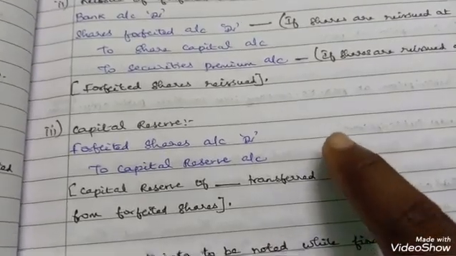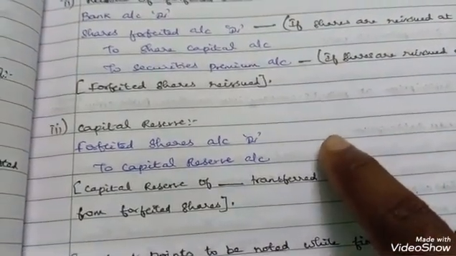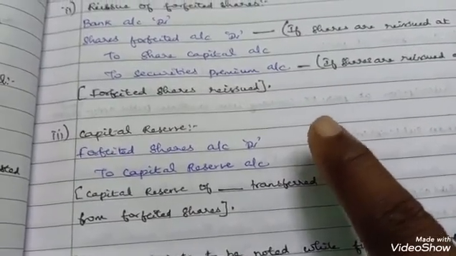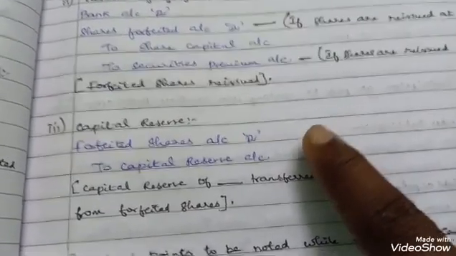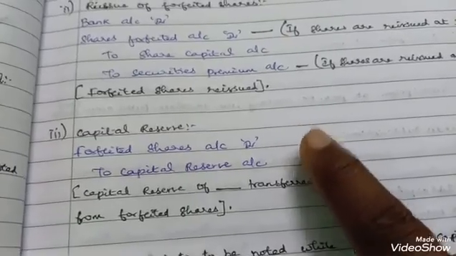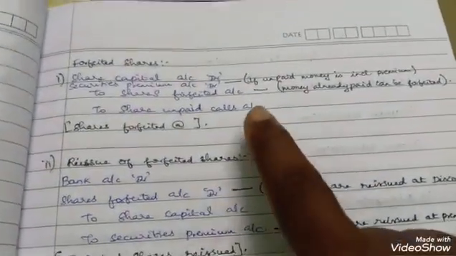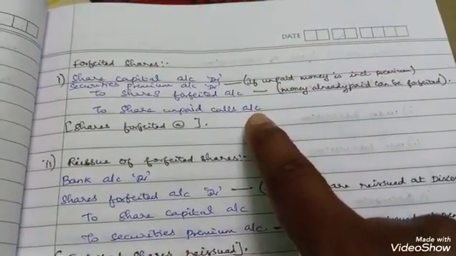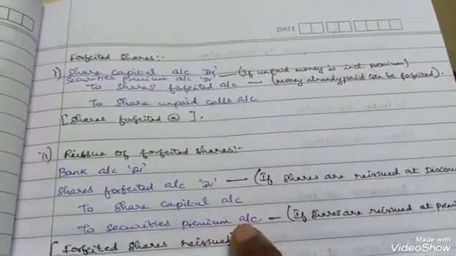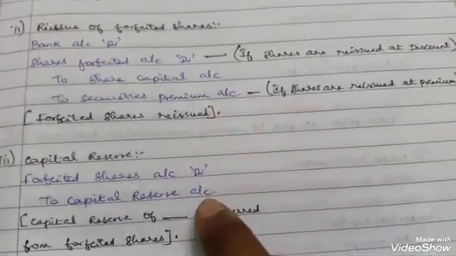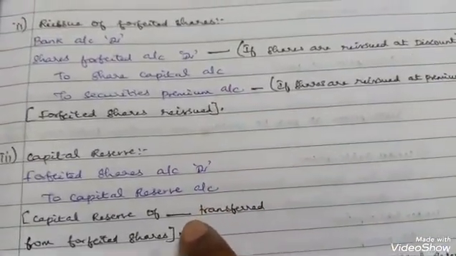How to calculate capital reserve? Please be very careful and listen to this video very carefully. How to calculate this capital reserve? It's very simple to calculate. Before this, you have written the forfeiture journal entry, and second, you have written the reissue journal entry. Only then are you going to calculate this capital reserve.